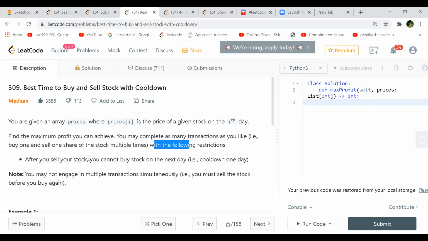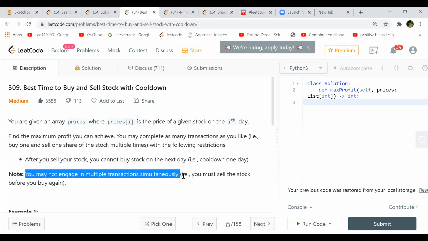Once you sell your stock, you cannot buy the stock on the next day, so a cool down will be there for one day. And you may not engage in multiple transactions simultaneously. You must sell the stock before you buy again. So short selling is not allowed, kind of.